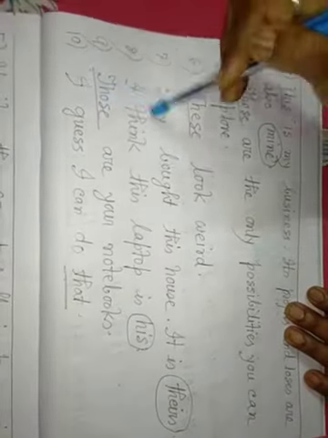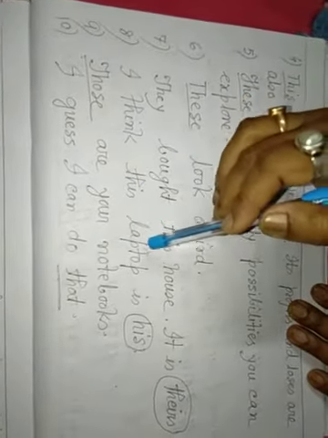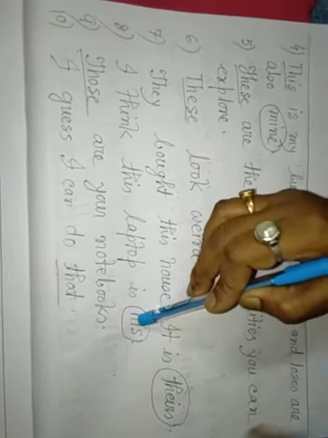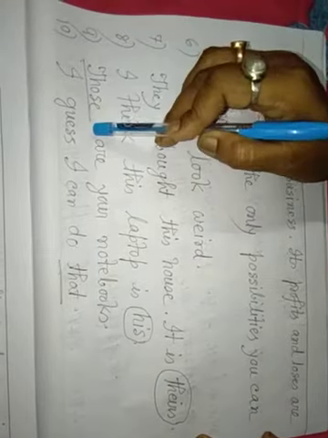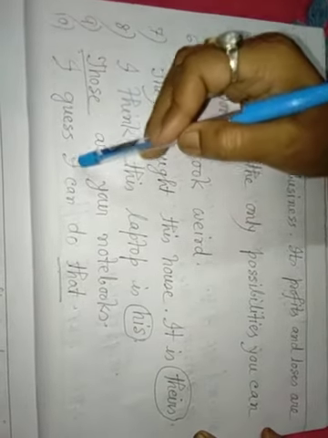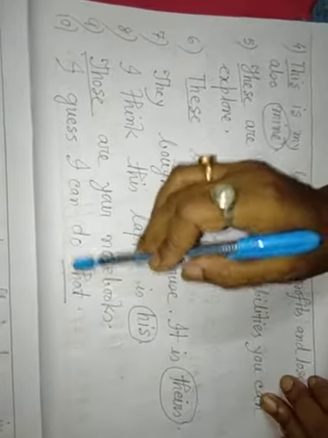I think this laptop is his. His, possessive, circle. Those are your notebooks. Those, demonstrative, so underline. I guess I can do that. That, demonstrative, underline. I will repeat it again.